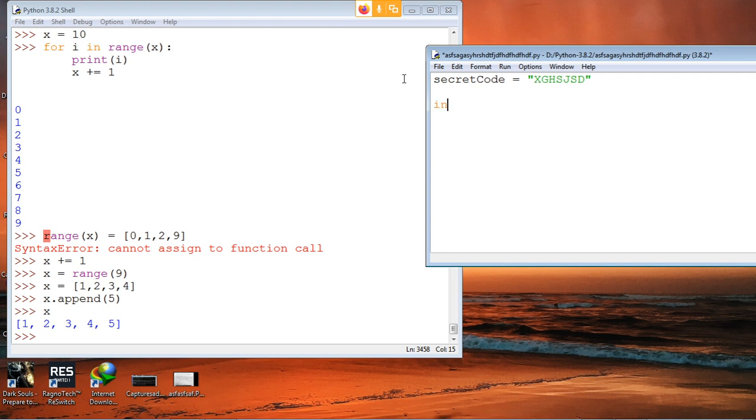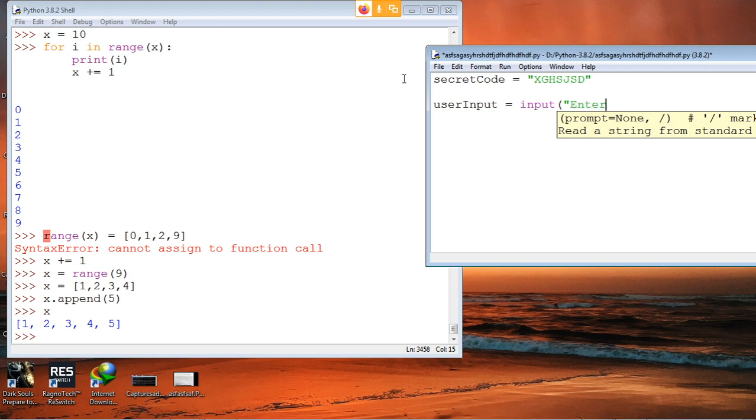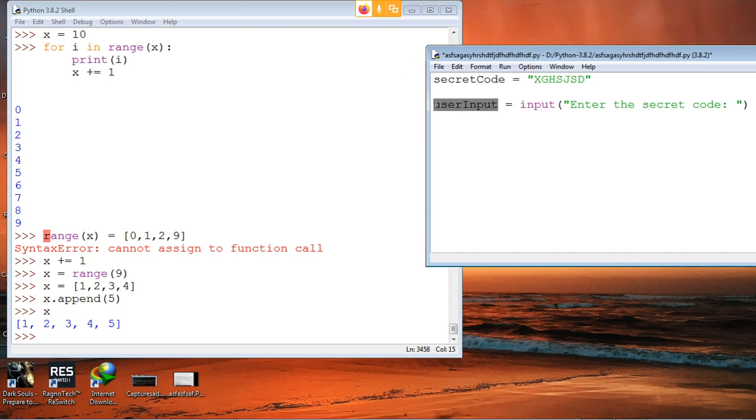The user input is equal to, here we are not dealing with integers, so we'll just type input, enter that secret code. So no matter whatever you type in it, it's converted into a string. Am I right? User input will have a string data type. The variable here is this user input. This is the variable. You see here.